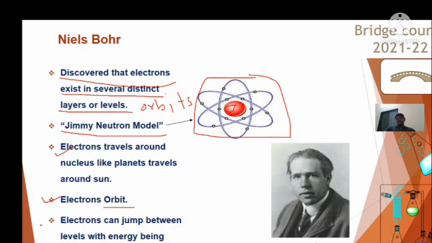Okay, then an electron can jump from one energy level to another when energy is given to the electron, or when it is absorbed from the electron. Suppose this is the first layer, this is the second layer, and this is the third layer, or orbit. If we provide energy to the electrons in this particular orbit, then they travel from this orbit into the third orbit.